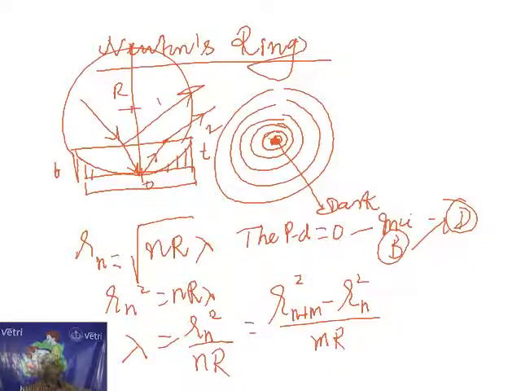So, the 8th dark ring radius is put in the first, the 6th dark ring radius is put in the second. Then square them, subtract, and substitute everything, and we can get the wavelength of light used. If only one radius is given, use this formula. If two radii are given, use this formula. This is the method for finding the wavelength of light. Whatever may be the thing.